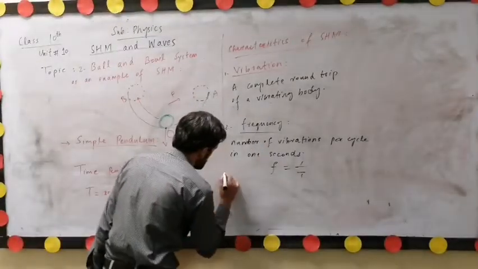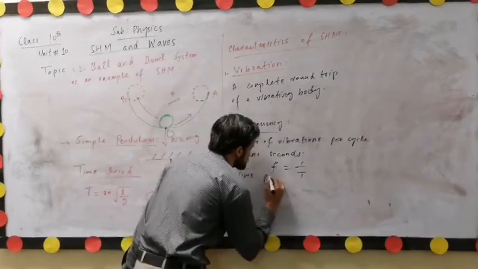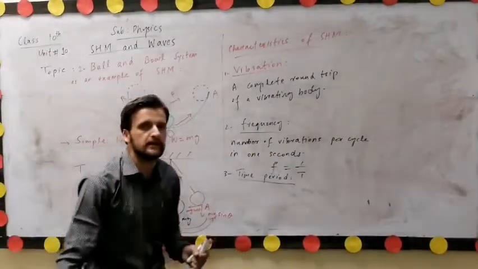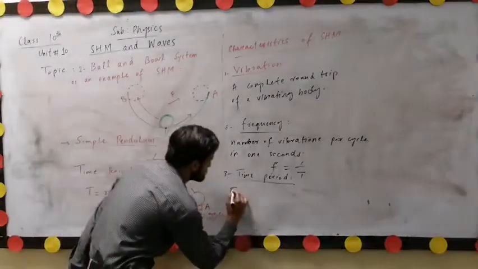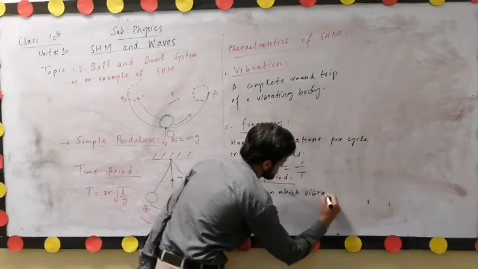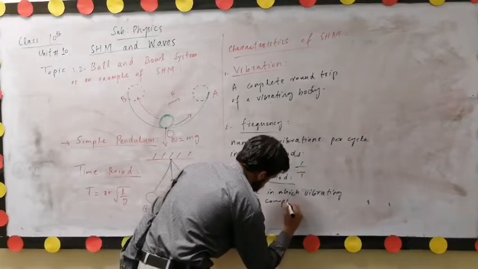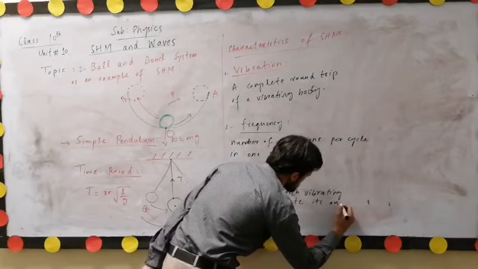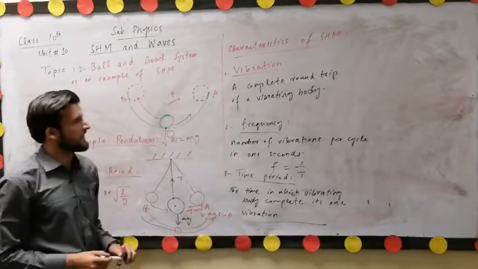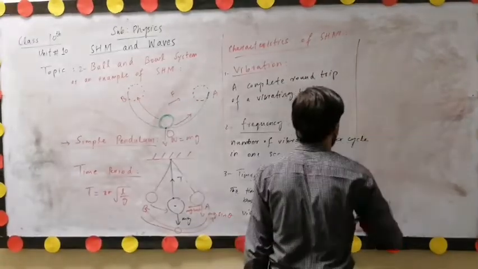The third characteristic of simple harmonic motion is the time period. It is the time in which a vibrating body completes one vibration. So these are some characteristics of simple harmonic motion: vibration, frequency, time period, and the last one is the amplitude.